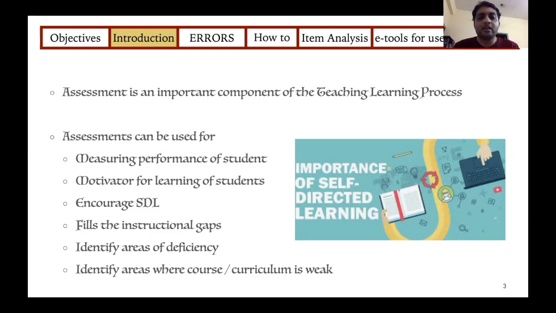And for the teacher, if you know that a student is not doing well in assessment, it helps him in understanding the deficiency in his lectures. When you give assessment at the end of the year, it will even help you in identifying the areas where your course content delivery or your overall curriculum is weak.